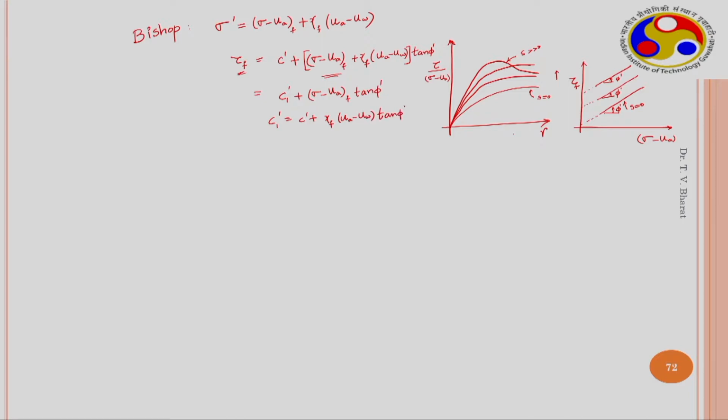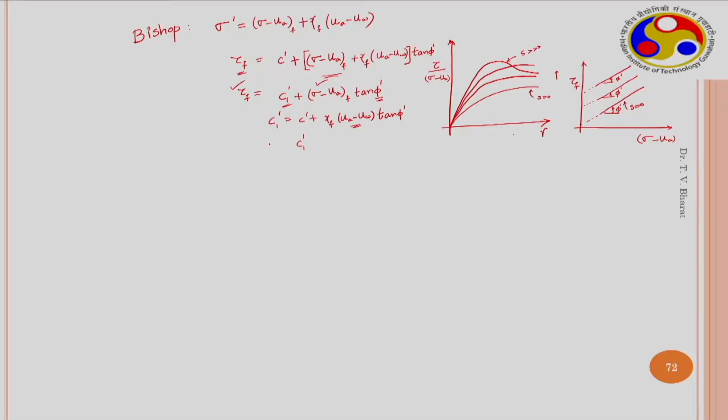So, therefore, when tau f and sigma minus u_a are plotted here, the angle of internal friction phi remains the same, but C1 dash varies as u_a minus u_w changes. So, as u_a minus u_w varies, C1 dash becomes C2 dash, and it keeps on increasing as u_a minus u_w increases. So, this is what is observed. Therefore, this expression could be used to analyze the test data we obtained from suction control tests.